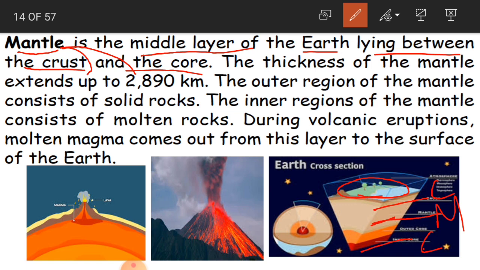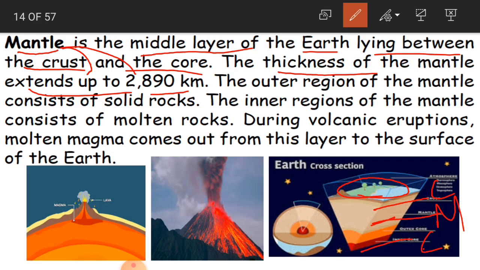And the thickness of the mantle extends up to 2890 kilometers. So we talked about crust, it was about 70 kilometers down into the earth. But this mantle thickness enlarges up to 2890 kilometers below the land. So it is so much deeper.